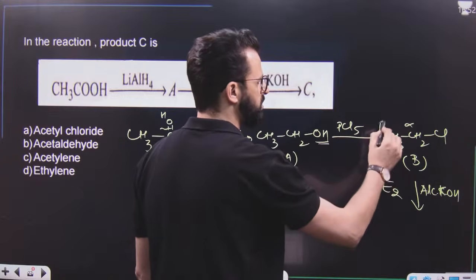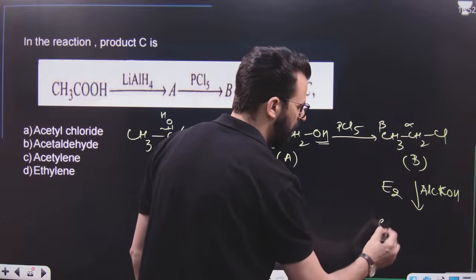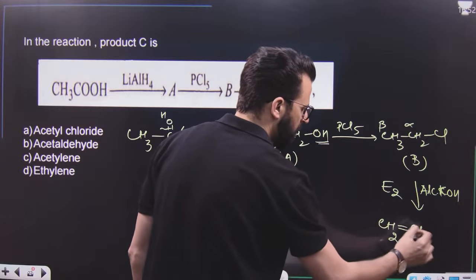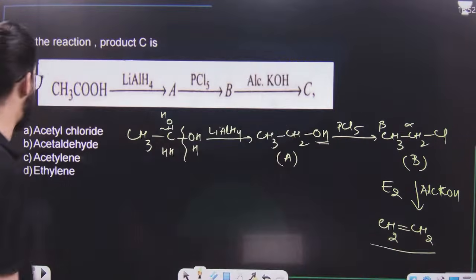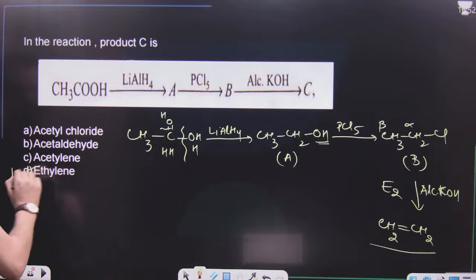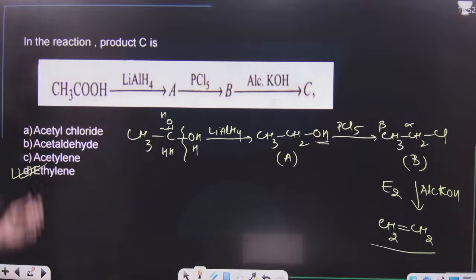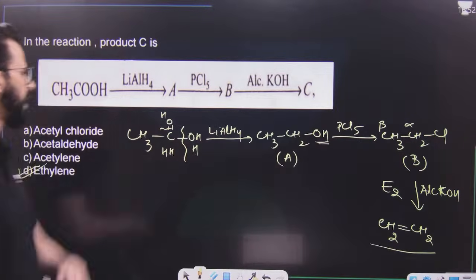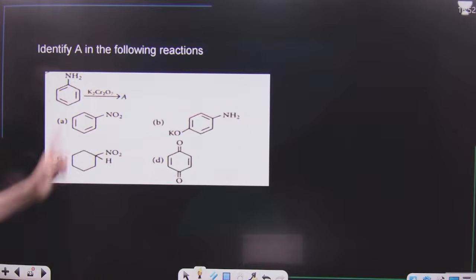So this is alpha, this is beta. Remove halogen from alpha, remove hydrogen from beta. That means we will get ethene. We will get ethylene or ethene. This is the product. Ethylene is the common name. Ethene is the IUPAC name. After this, dear students, this is another reaction.